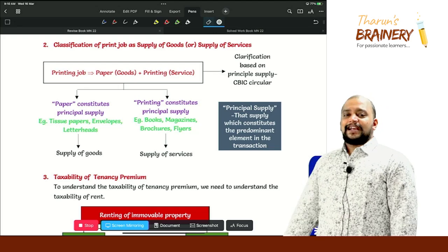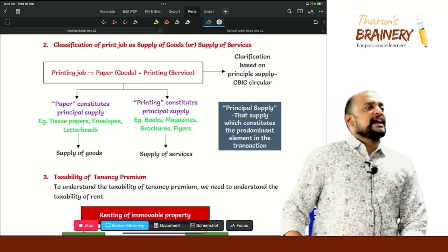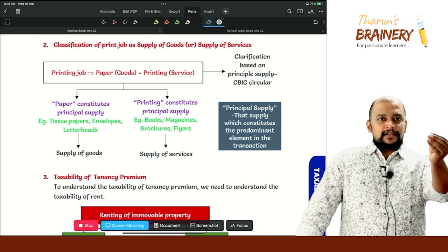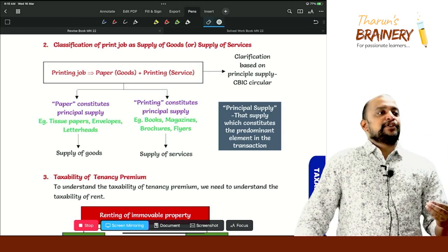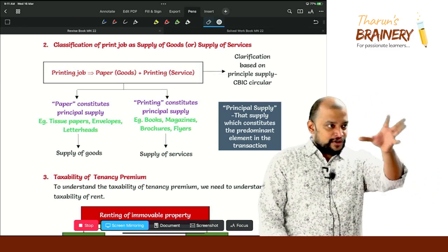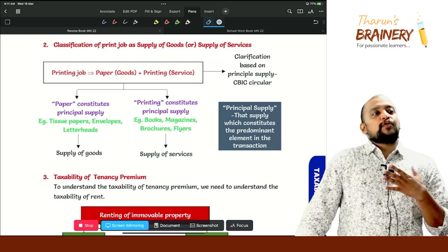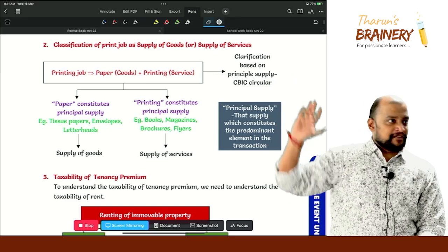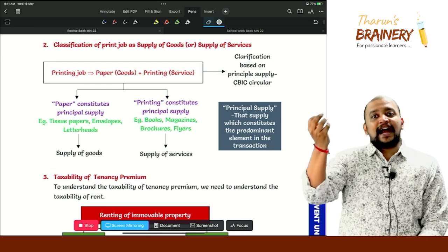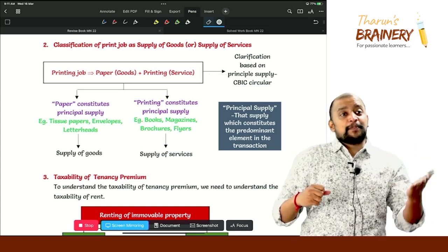Now look into the next circular, that is printing activity. In a printing activity, there are two elements. Number one, paper material, and number two, printing. So now you have a color book in your hand that needs to be printed. What I would have done is send the soft copy PDF. So what will the printer do? He will be purchasing the paper and ink, and that is the material, goods element.